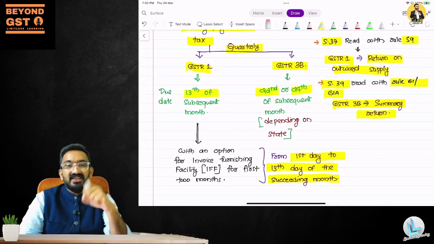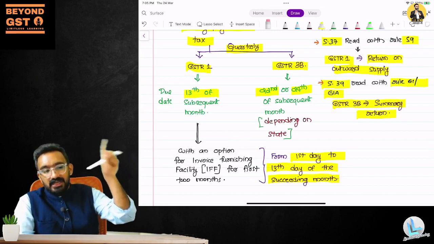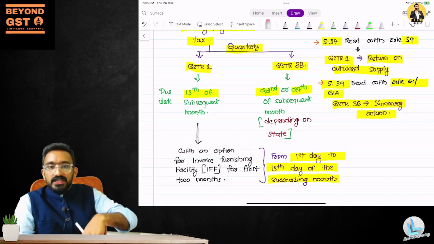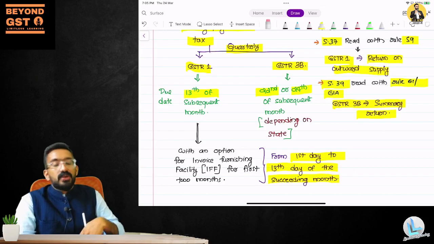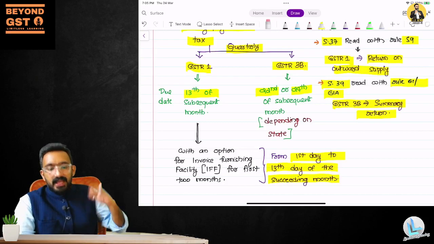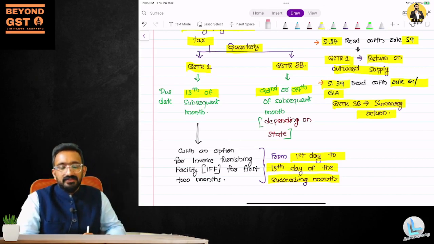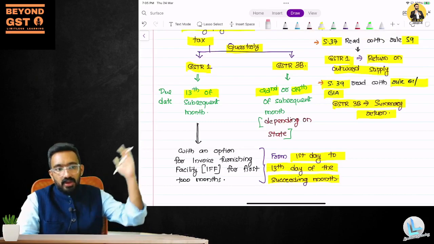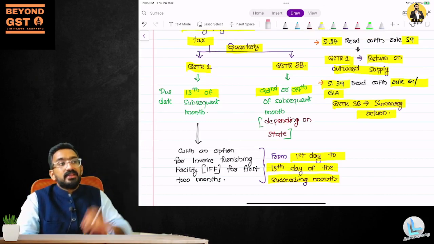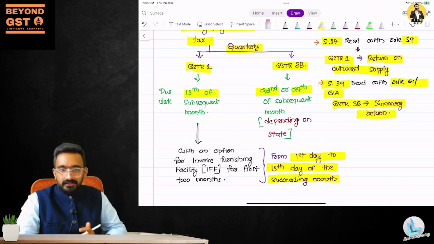GSTR1 due date is 13th of subsequent month. Why is it relevant? Because when I'm taking you through the late fee, you need to understand what the deadline is. In an examination, they can give you a practical question wherein they say, Mr. Raju has opted for QRMP scheme and has filed his GSTR1 for that particular quarter on 15th. You should know how many days of delay that is. If the delay is quite long, you should also understand there is a maximum late fee that they can charge, now relaxed. All these are connected portions.